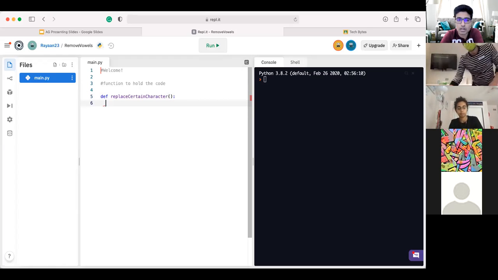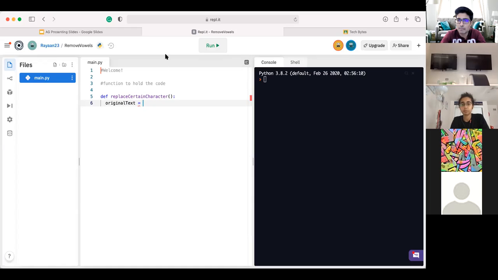Make sure we are all indented correctly. Now, before I move on any further, we're probably going to need something to actually replace with, an original text, right? So what we can do is ask the user for two words. First, ask the user for the original text. Anybody remember what we write when we're asking the user for something?